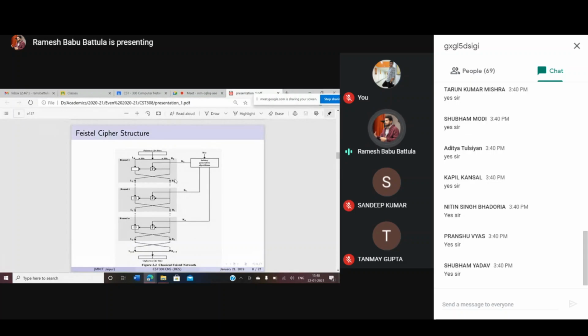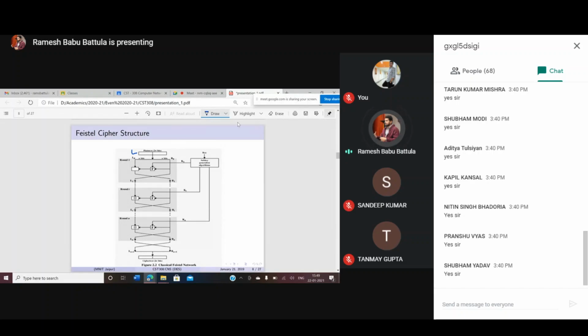Do you understand this structure? I'm going to explain how this structure works. Choose a plain text that consists of 2W bits. Why choose 2W bits? Because we divide the whole plain text into two parts, the left hand side part and the right hand side part.